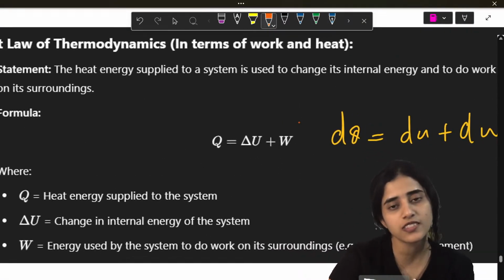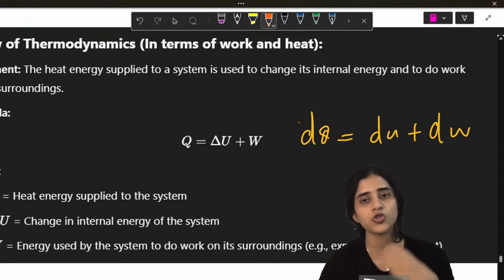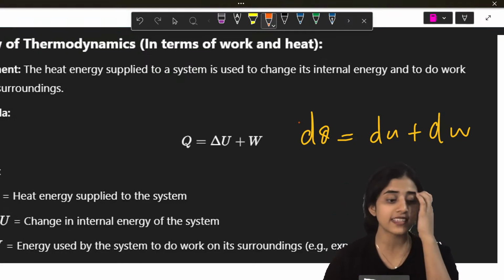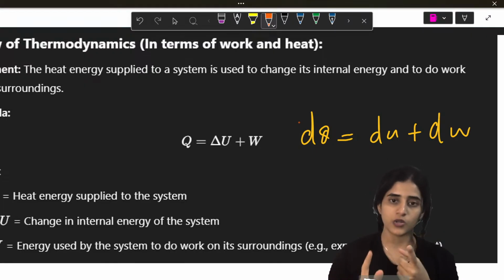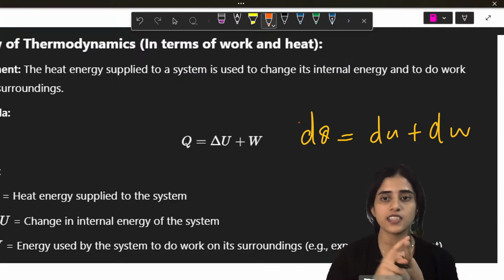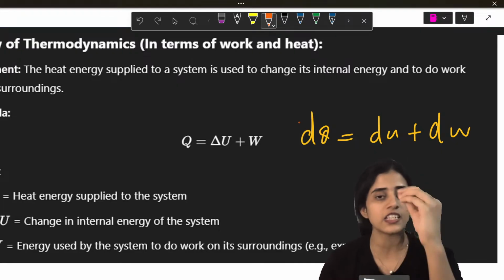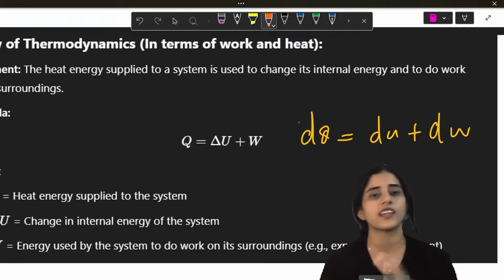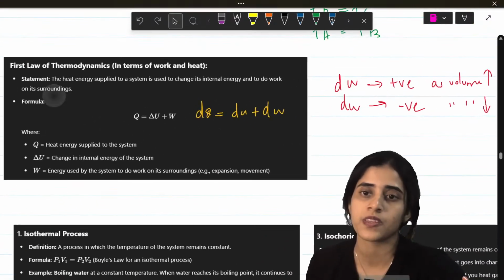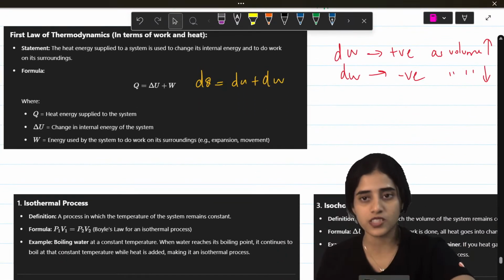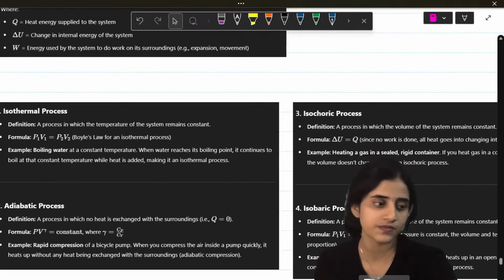Now the first law of thermodynamics says that whatever energy you give to a system, some of it is used to do work, the other is used to increase its internal energy as well. That is dQ equals dU plus dW. So dU is the increase in internal energy, dW is work done. Whatever heat you give, some of it is used to do work, the rest is used to increase the internal energy of the system. The work done is positive as volume increases, negative as volume decreases.